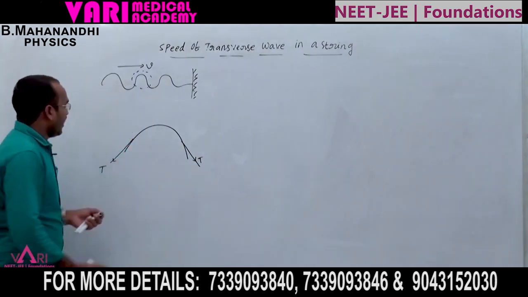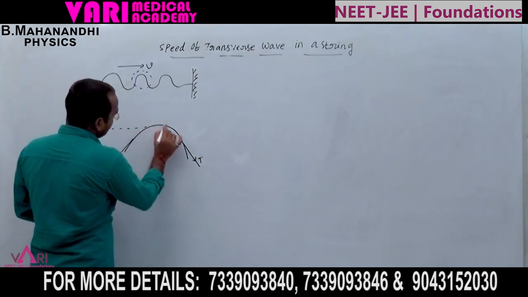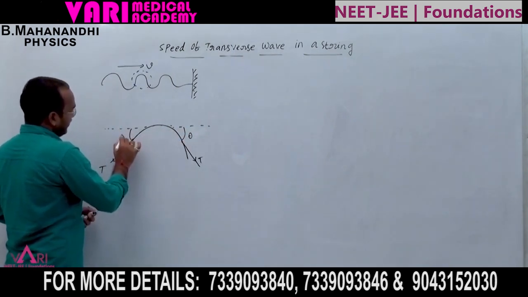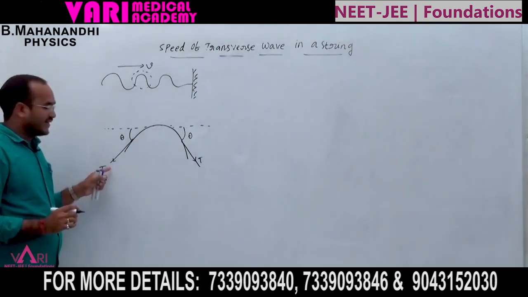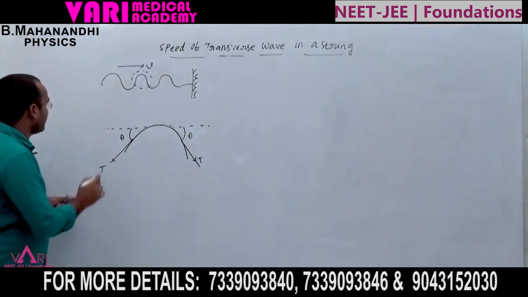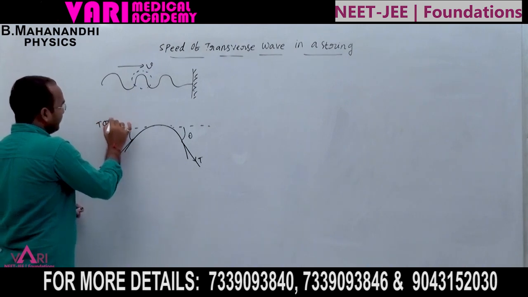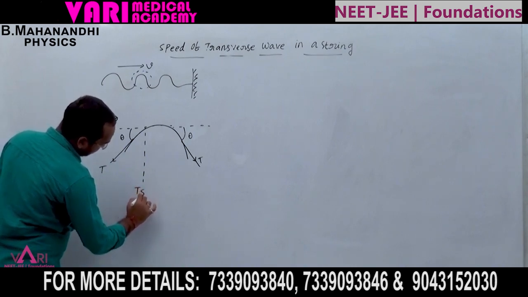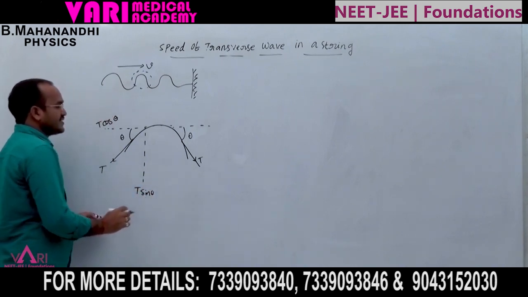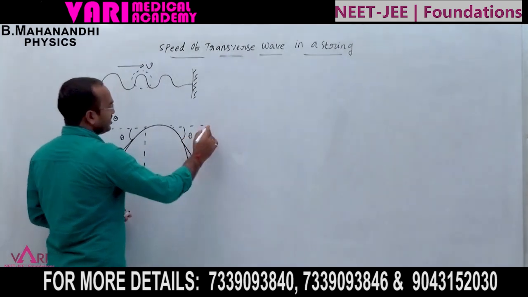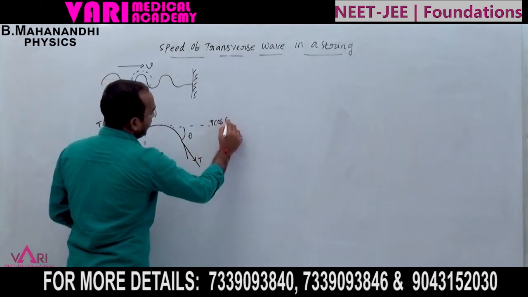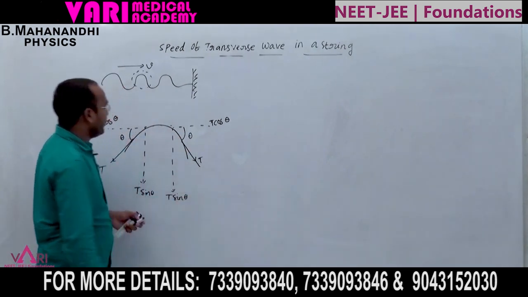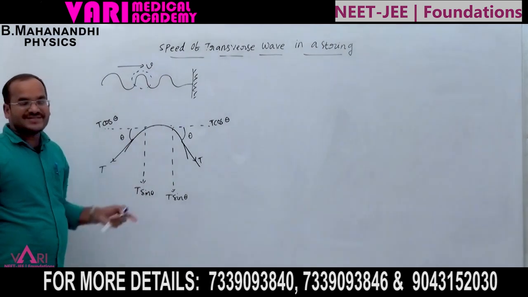But based on the horizontal component, the string makes some angle, this is theta, here also theta. Here T is the tension, and the component along the horizontal is T cos theta. Exactly perpendicular is the T sin theta component. Same here also, the angle is theta, with T cos theta component and perpendicular T sin theta component.